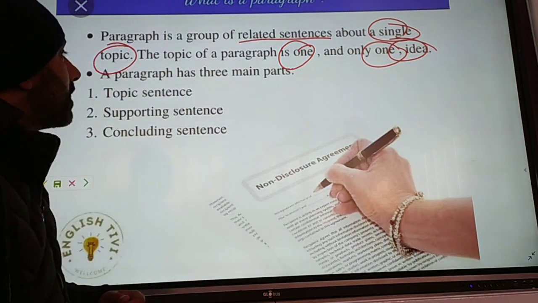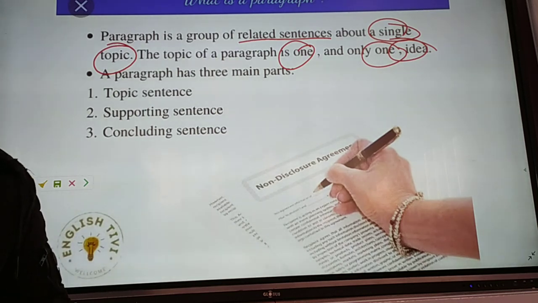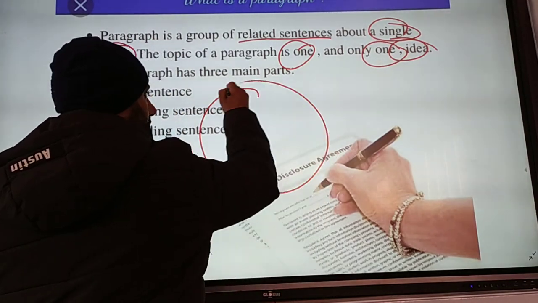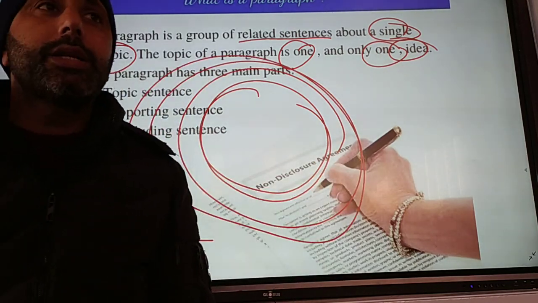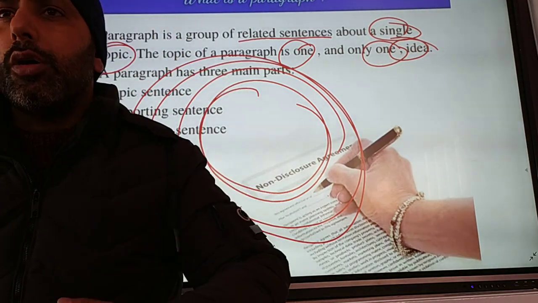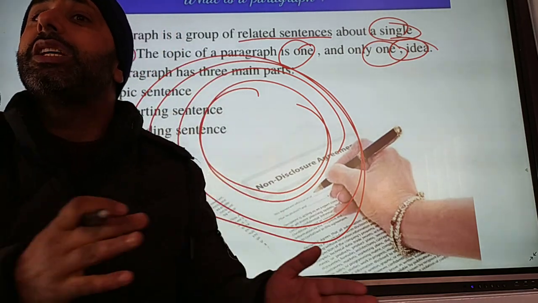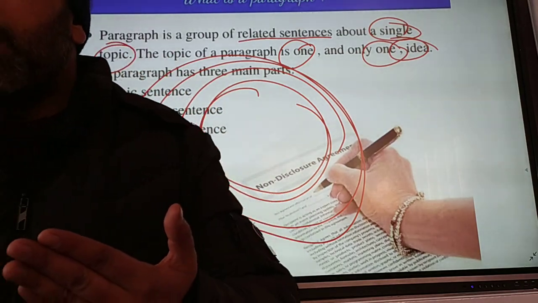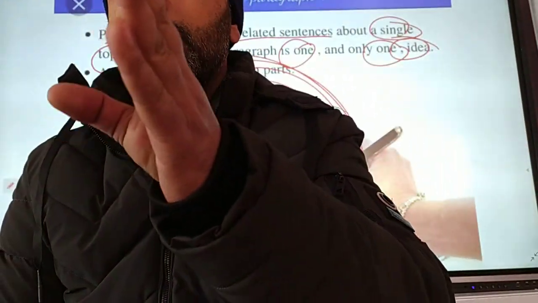A paragraph has 3 main parts that I told you: topic sentence, that is the beginning. The beginning should be good. The beginning should be lucid. Then supporting sentences, then you have to support, and conclusion. What I want to say is that you have to revolve around the topic here. For example, if you have to say about my physique, how Salim sir looks in physique, you do not have to say my qualities, only about my physique. If somebody asks you how is his nature, you have to say only about my nature. In case of an essay, if you have to write about me, you have to say physique as well as nature. Is it clear?